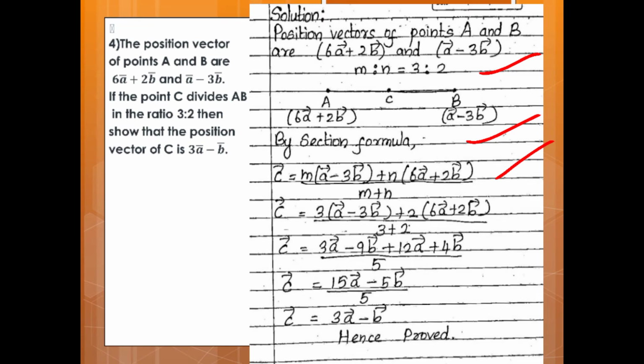C vector is equal to 3 into (a vector minus 3b vector) plus 2 (6a vector plus 2b vector) upon 3 plus 2. C vector is equal to (3a vector minus 9b vector plus 12a vector plus 4b vector) upon 5. C vector is equal to (15a vector minus 5b vector) upon 5. Therefore, C vector is equal to 3a vector minus b vector. Hence proved.